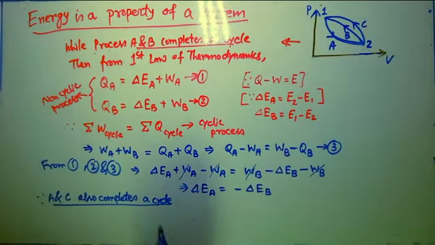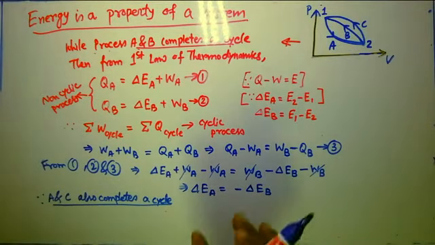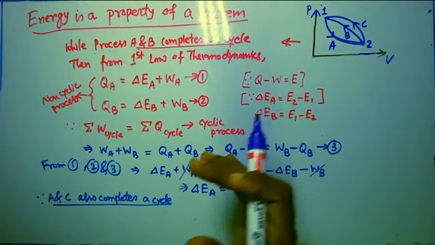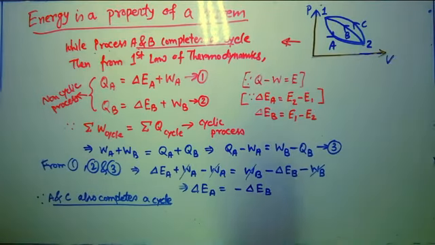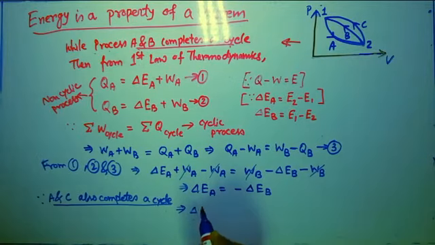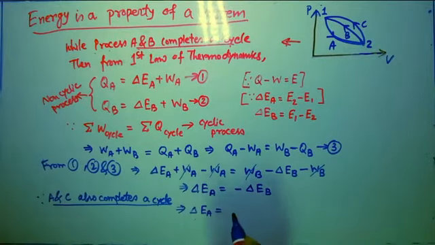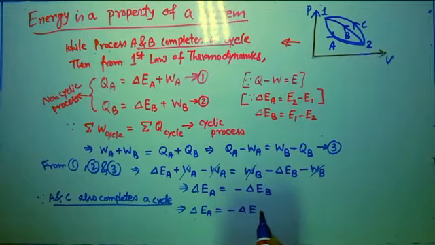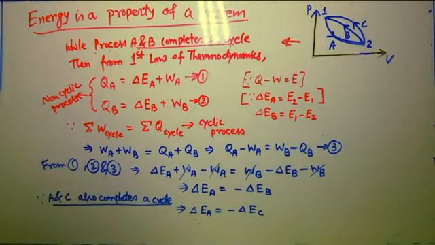Since A and C also completes a cycle, we can adopt the same procedure in the same manner for process A and C. If we do the same thing for process A and C, then we can build this relationship in this manner also. I am not repeating that procedure, but obviously we can write that equation in the same manner. If A and C completes a cycle instead of A and B, that equation also can be built in the same manner. Whatever I have formed over here, that can be formed here also.